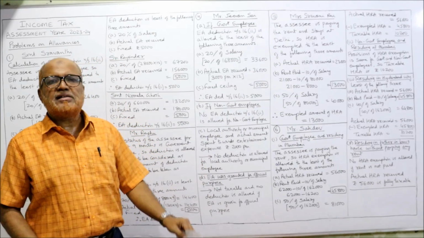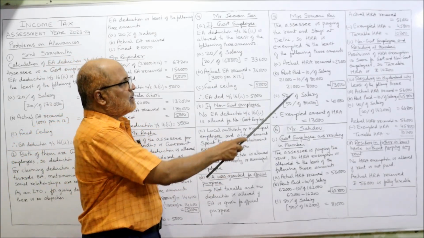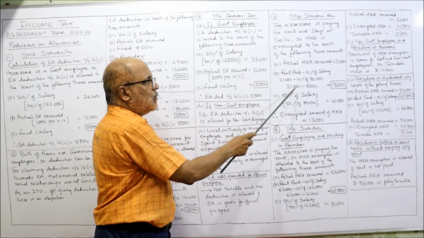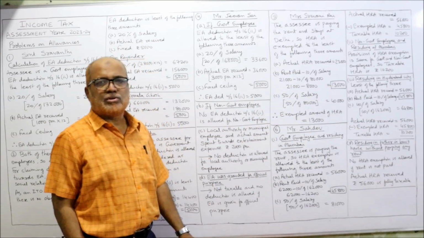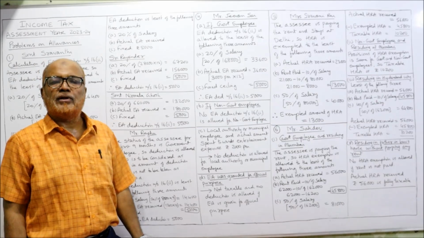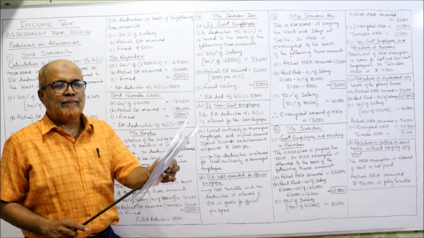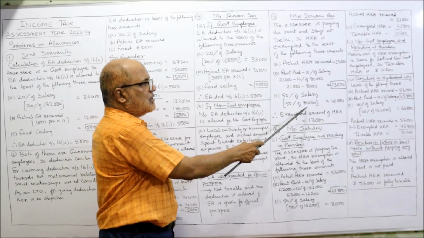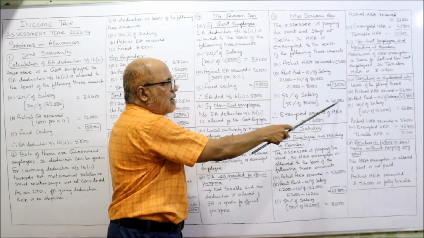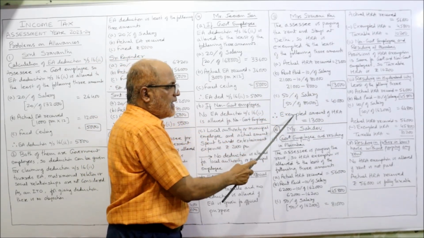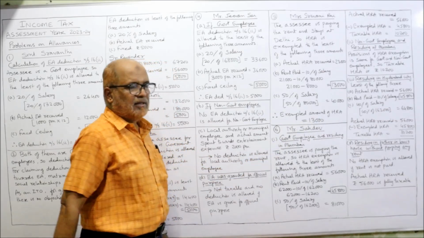So here basic pay is 80,000. So 10% of 80,000, 8,000. 21 minus 8, 13,000. Second point. Third point. 50% of salary, 50% of 80,000 is 40,000. The least among these three is 13,000. So exempted amount of HRA is 13,000.